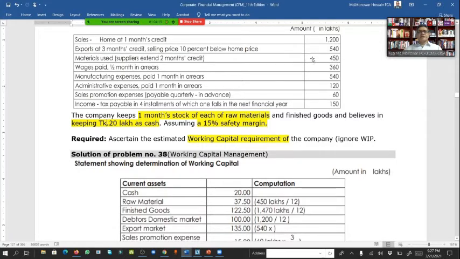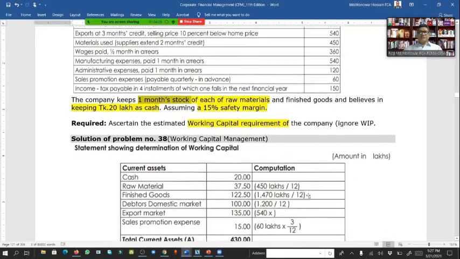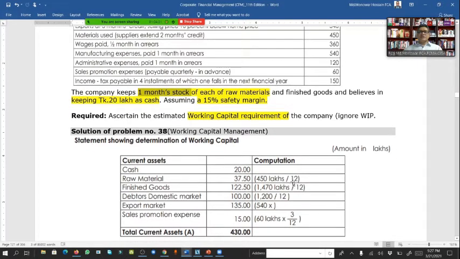And this raw material we have to keep for 1 month's stock. So this raw material 450 is for 12 months. If we divide 450 by 12, then we will get 37.50 for 1 month's raw material. We have to keep it for 1 month. It is a part of inventory.